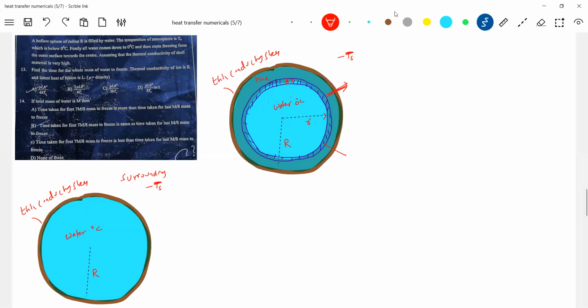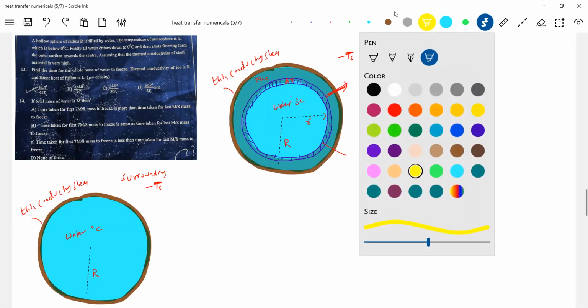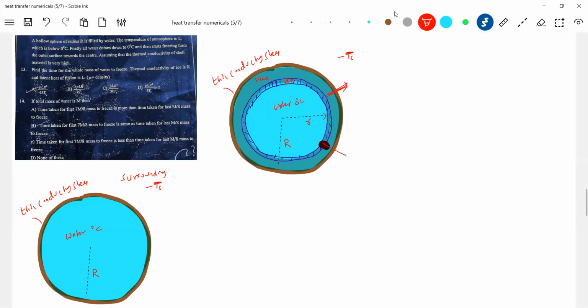Through this, the heat will be transferred by the ice layer. Actually, the ice has frozen.